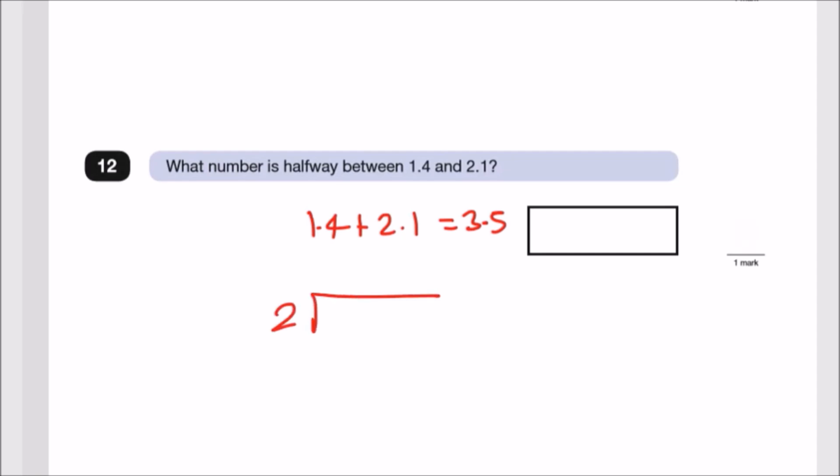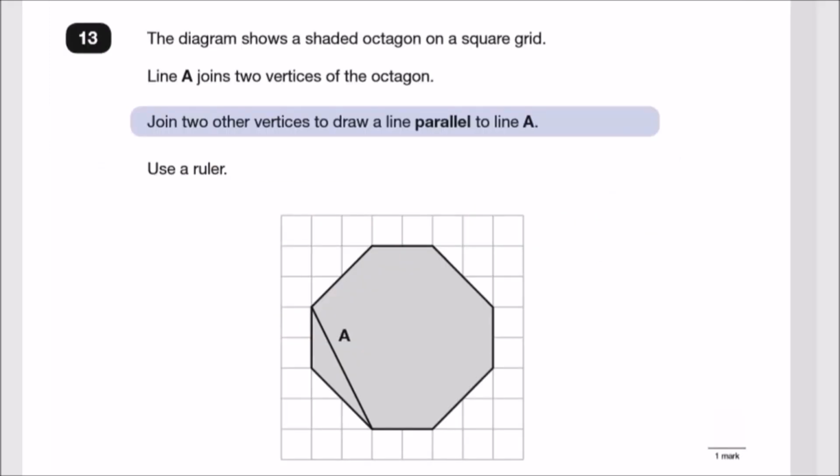So 2 into 3.5. What does that give us? So firstly, how many times is 2 going into 3? Well, it goes once, remainder 1. Copy the decimal. How many times is 2 going into 15? Well, it goes exactly 7 times because 2 times 7 is 14. Remainder 1. So we carry an extra 1 here and stick a 0. How many times is 2 going into 10? Well, 5 times. So the exact number is 1.75.